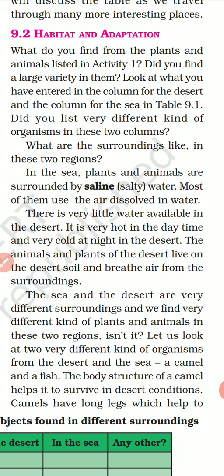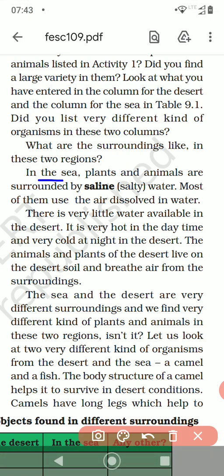In the sea, plants and animals are surrounded by saline, that is salty water, and most of them use the air dissolved in water. There are some animals and plants who live in saline water.